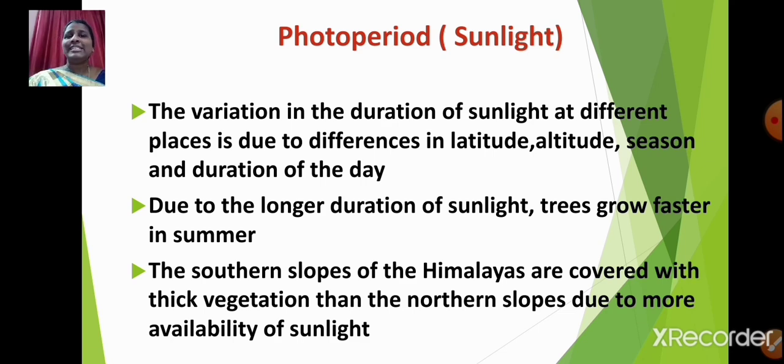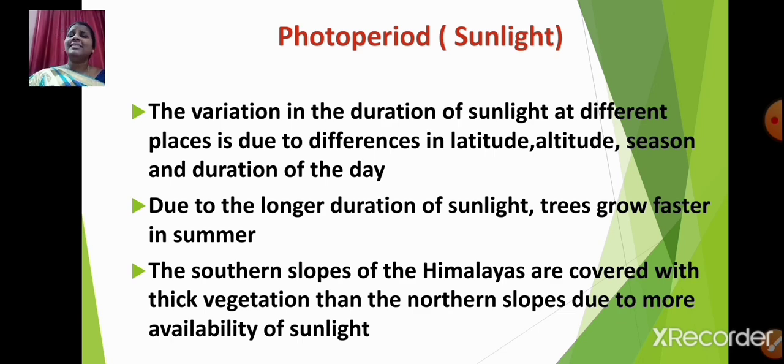Now, let's talk about season. In summer season, you will have longer duration of sunlight compared to the winter season, isn't it? And what about the duration of the day? If the duration of the day is longer, of course, the duration of sunlight also will be longer. So, I hope it is clear. Due to the longer duration of sunlight, trees grow faster in summer. So you must be thinking, why do the trees grow faster during summer season? It's because of the longer duration of sunlight.